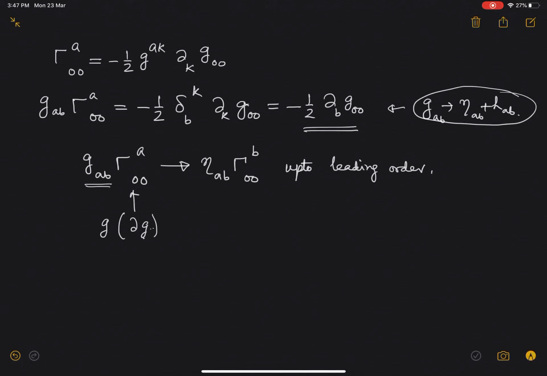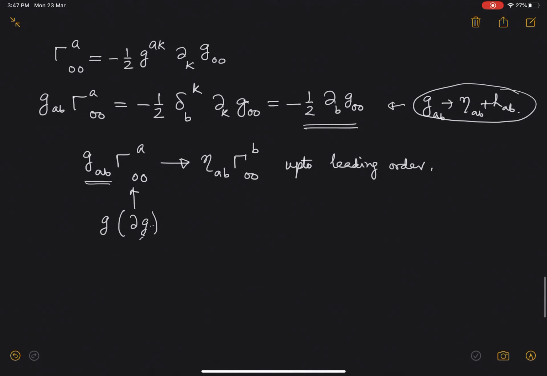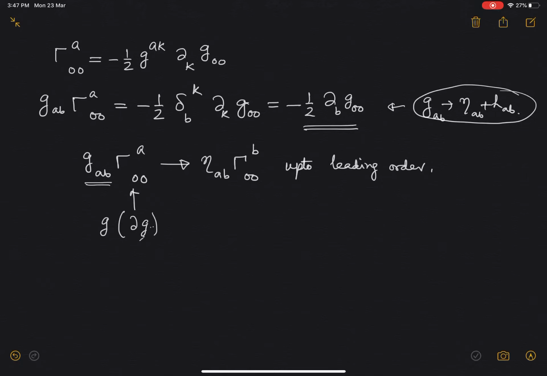Here also this g will be replaced by eta_ab plus h_ab, but then the derivative of eta_ab will always give us 0 because eta_ab is a constant. So this derivative will always act upon h. So we will have terms like either eta times derivative of h or h times derivative of h, both of which are second order in h. Therefore we can neglect these terms. The only non-vanishing term that will remain is basically the eta_ab times the gamma^b_00 term.